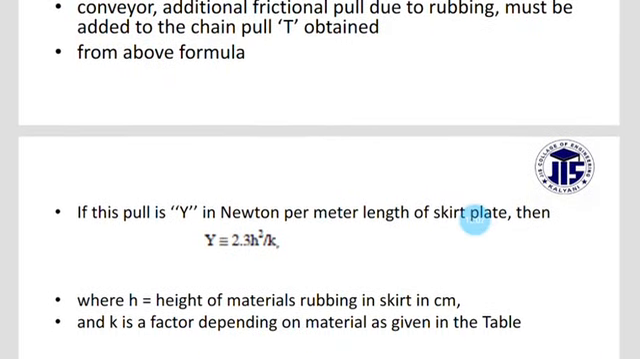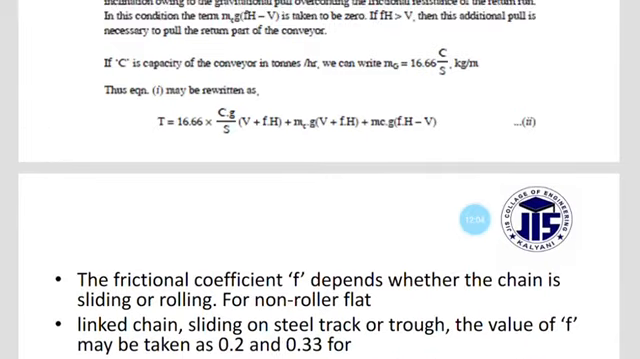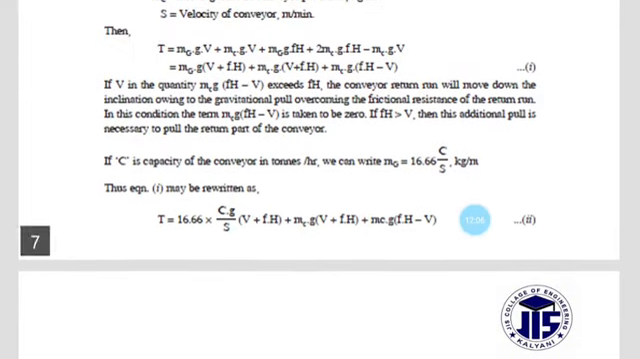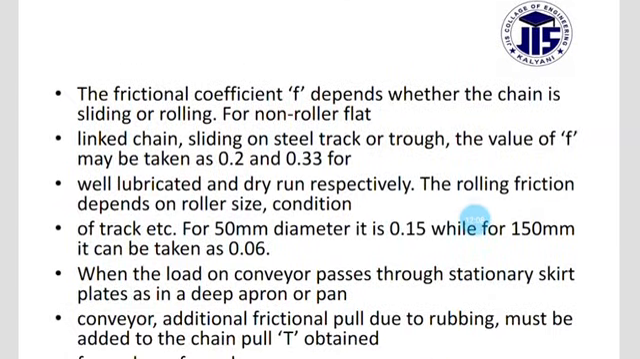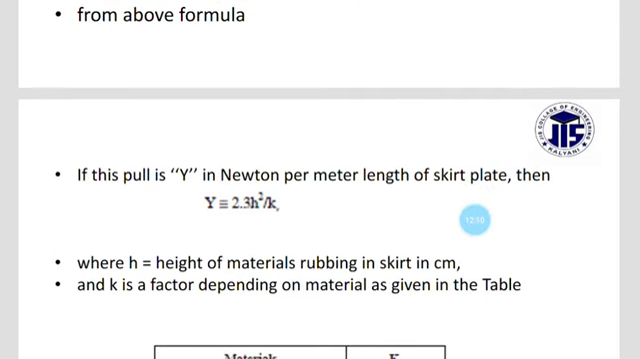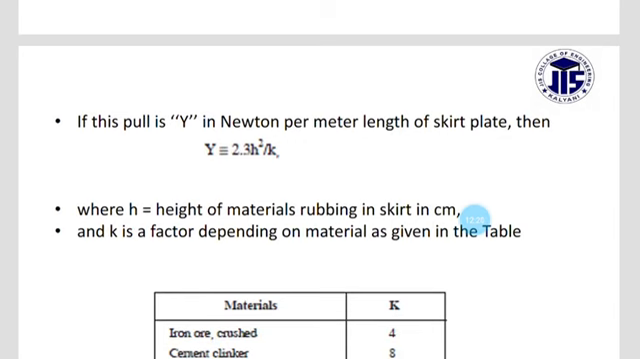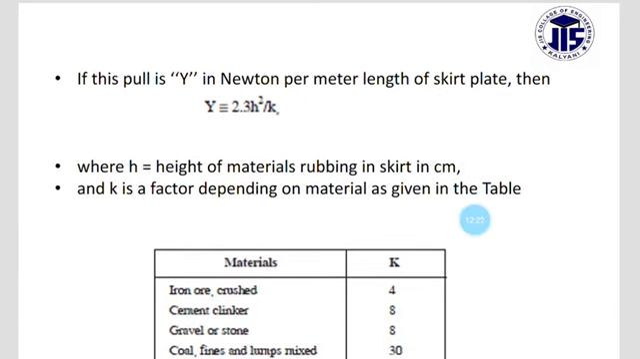The pull Y, in Newton per meter length of skid plate, is calculated as Y equals 2.3 H squared by K, where H equals the height of material rubbing in the skid in centimeters, and K is a factor depending on the material as given in the table.